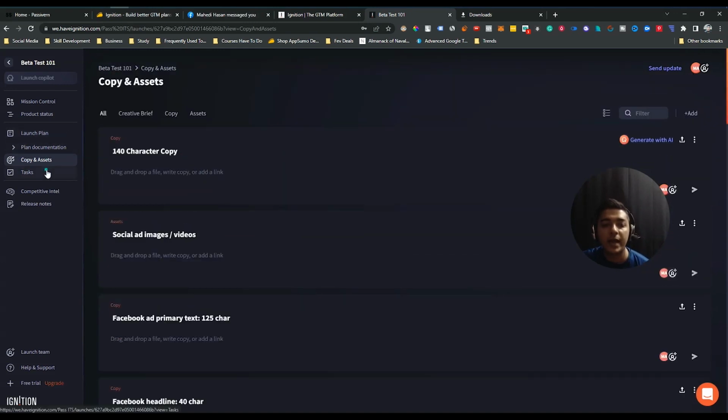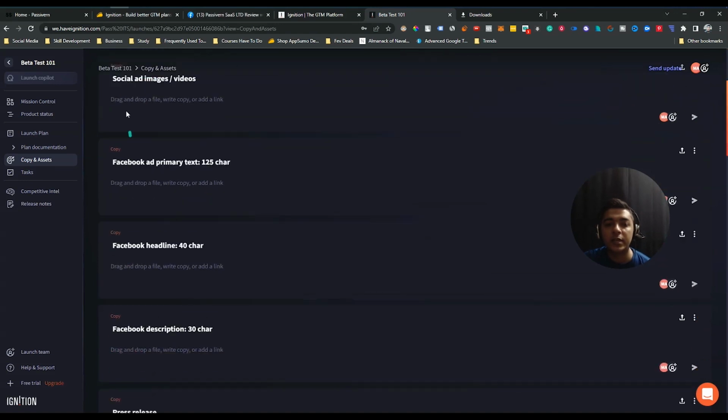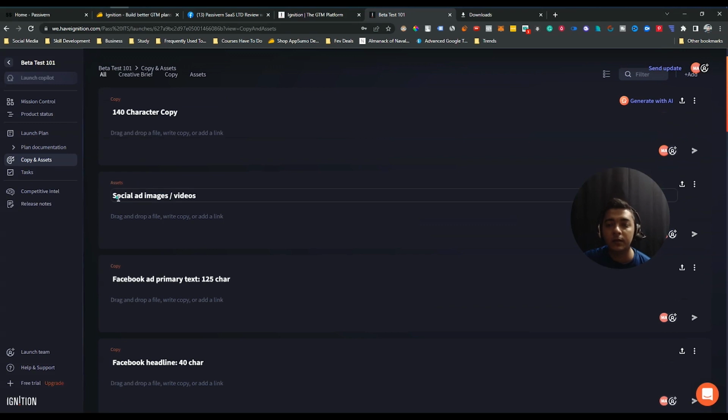On this copy and asset section, you will have a complete package before launching your product if you use this tool. Because if you have these types of templates, you can write the 140 character copy for your business. You will write the social ad primary text here. You will write the Facebook headline within 40 characters here, and you will design your social ad image and videos here, and keep all these things here.